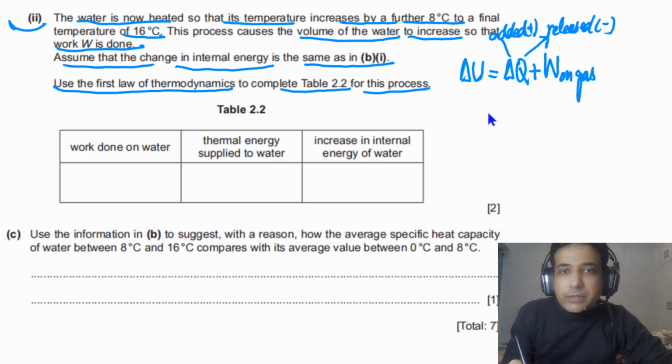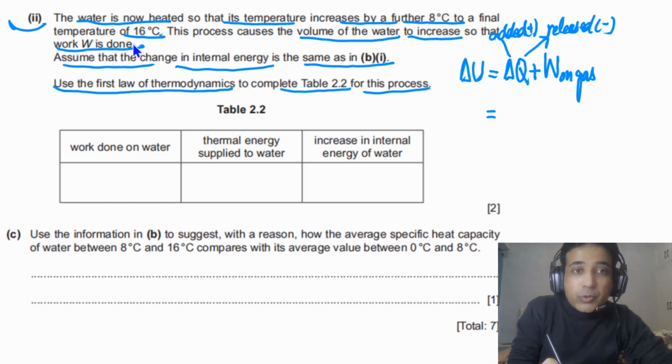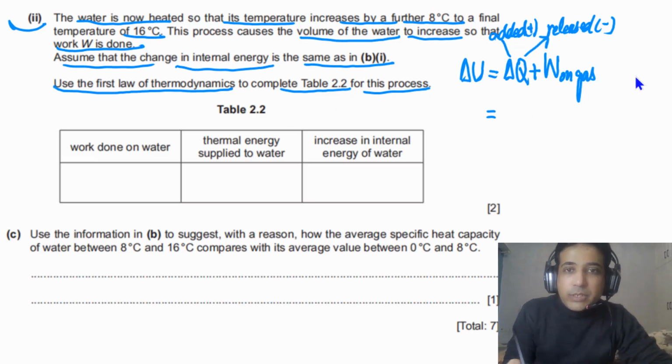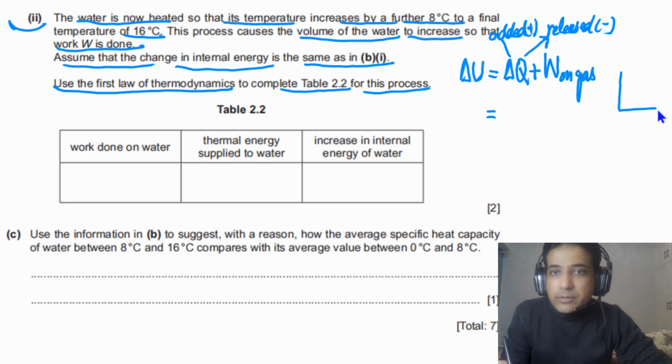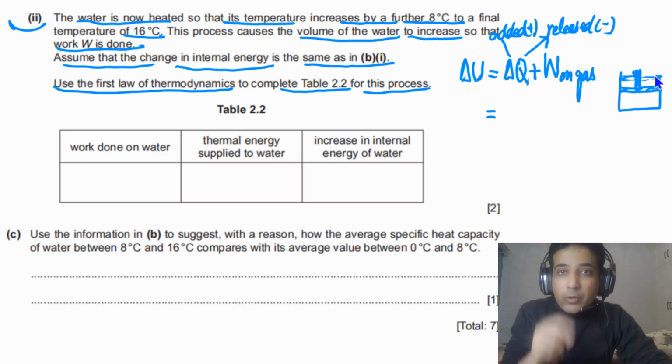But for this question, it is given that the volume of water increases so that work W is done. You can imagine water in this cylinder with the piston attached here. The volume of the water is increasing, so let's say it goes to this level. As the volume of water increases, it means work is done by water.